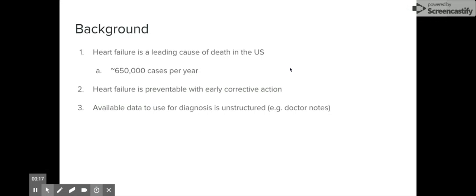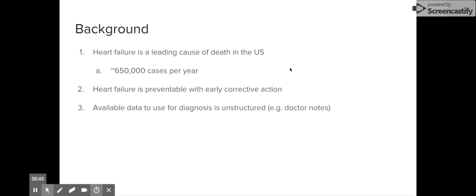A little background. Heart failure is a leading cause of death throughout the world, and particularly in the United States. As many as 650,000 cases are diagnosed yearly, but prevention is possible. Early diagnosis of heart failure or recognition of heart failure symptoms could lead to improved health in the vast number of individuals who suffer from heart failure.